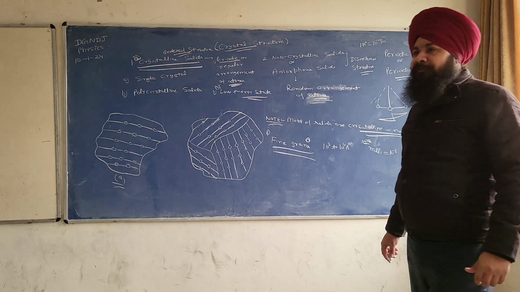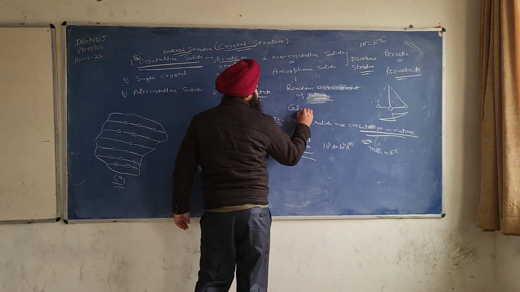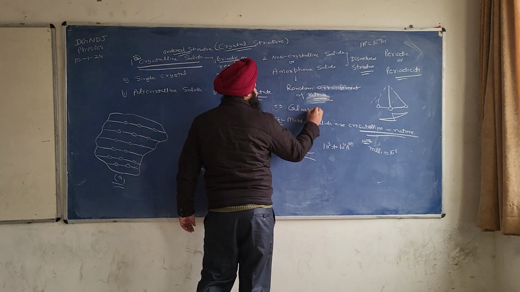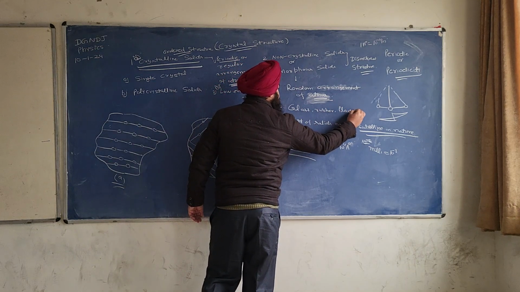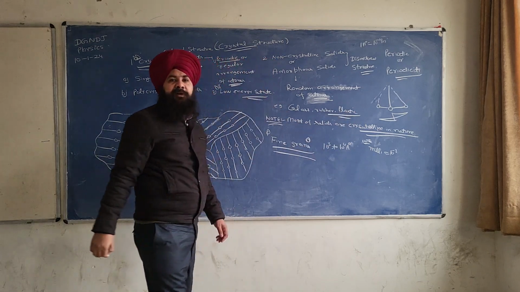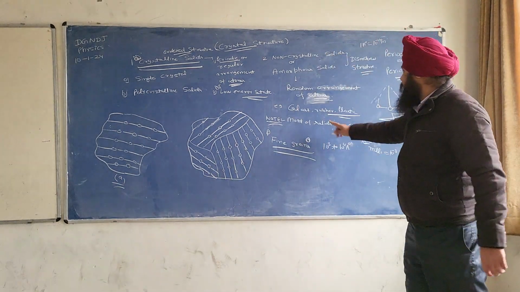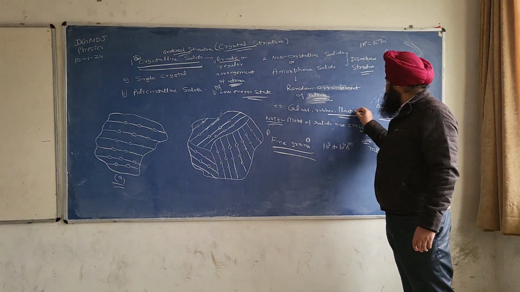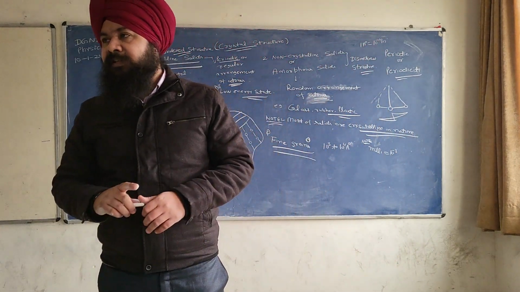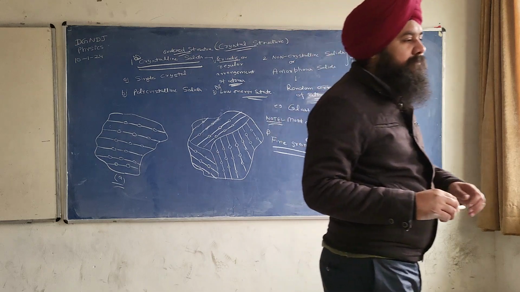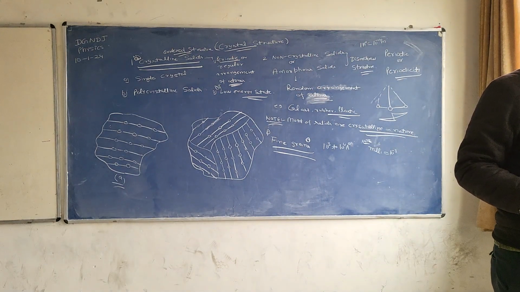Glass, rubber, plastics are examples of the non-crystalline or amorphous solids. Examples of the amorphous solid.